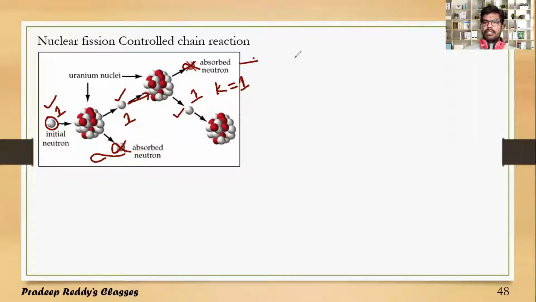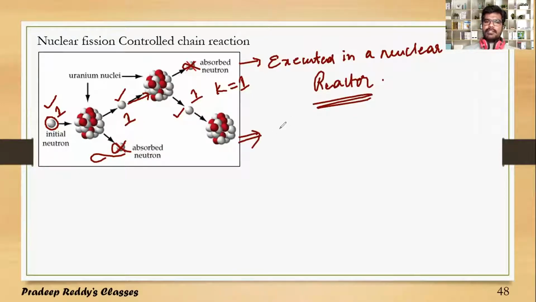And this controlled chain reaction is executed in a nuclear reactor. So the principle of constructing a nuclear reactor is controlled chain reaction.